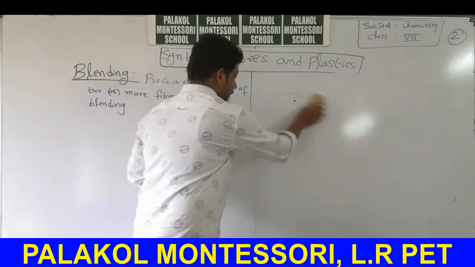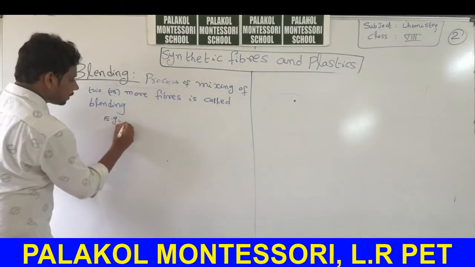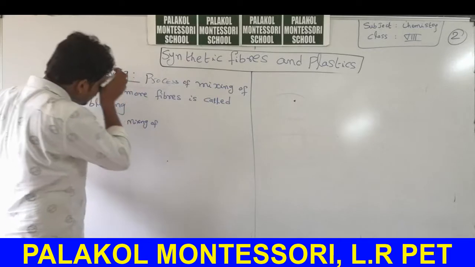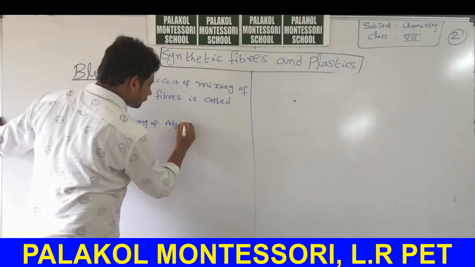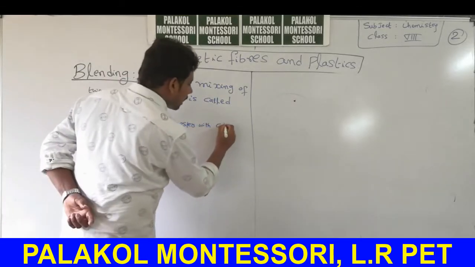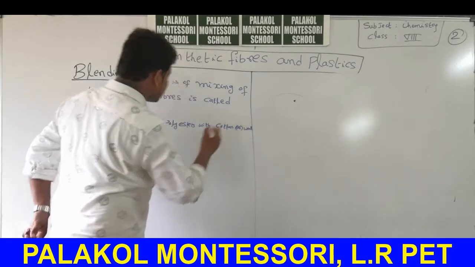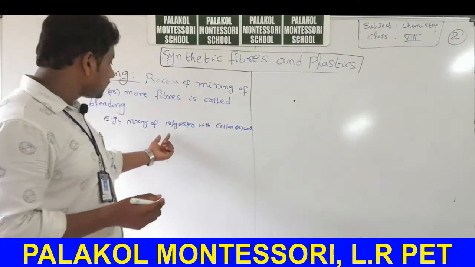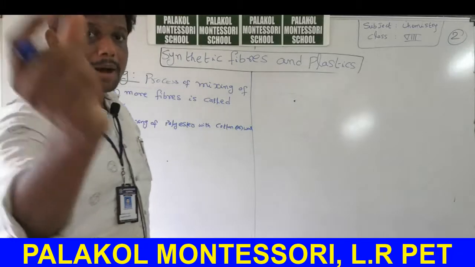Example: mixing of polyester with cotton or wool. We can mix polyester fabric with cotton, or we can mix polyester fabric with wool. We will get another new type of fabric.